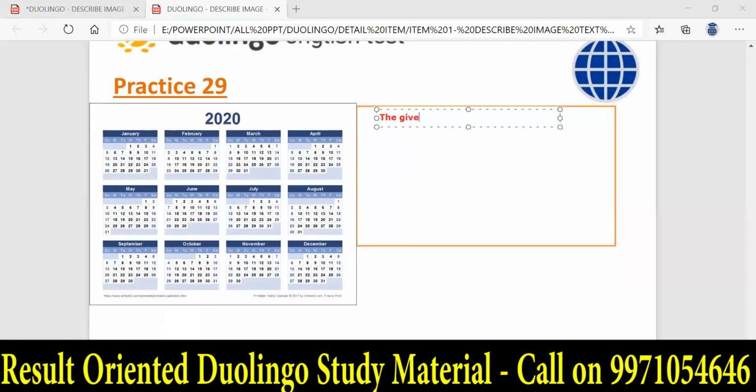the given image shows a 2020 calendar and it is of blue. Okay, and it shows all 12 months.